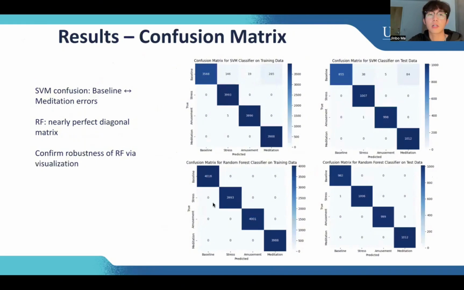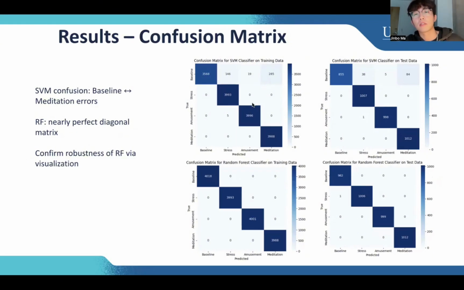And the next is the confusion matrix. As we can see, there are four pictures over here. The first two are SVM, and the last two are random forest. For the SVM, there are 146 baseline predicted as stress, 19 baseline predicted as amusement, and 285 baseline predicted as meditation.